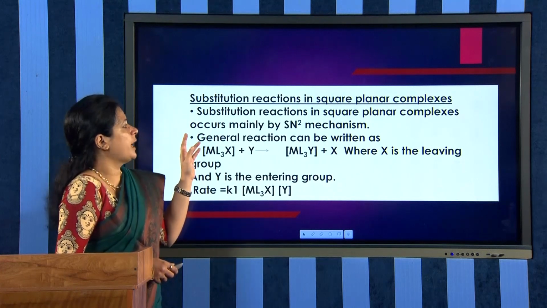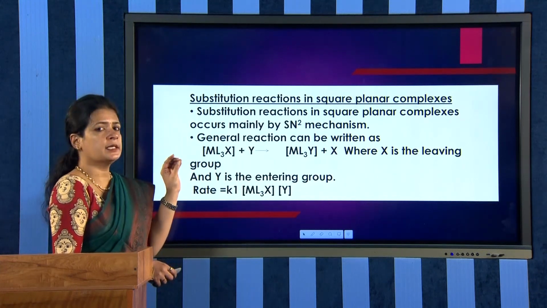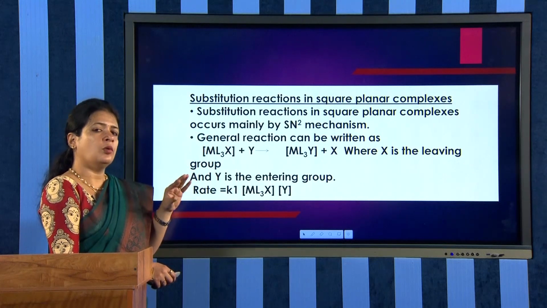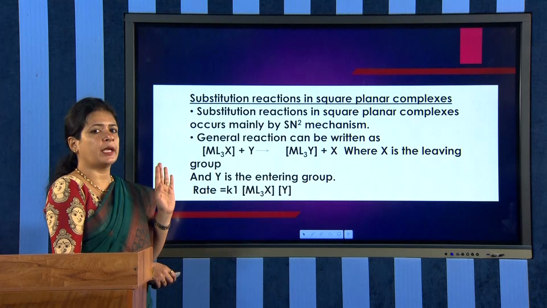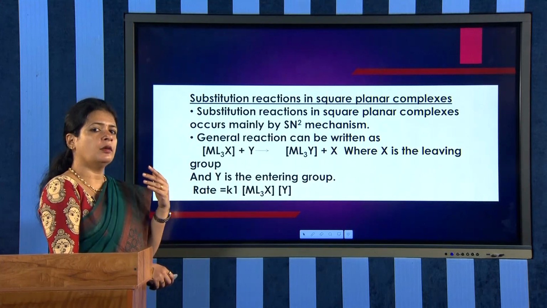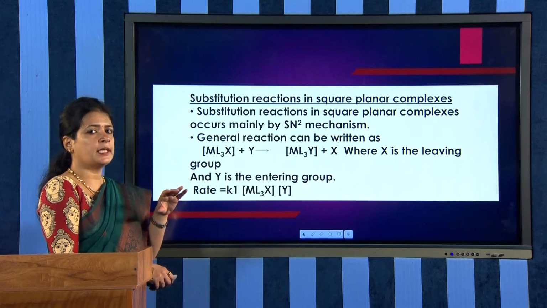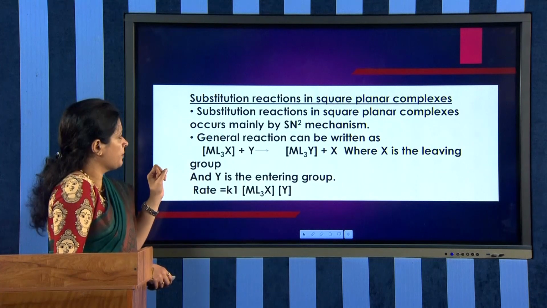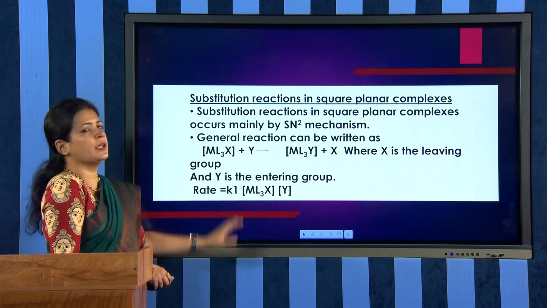The substitution reactions in square planar complexes mainly occur through the SN2 mechanism. SN2 means two species are involved, the starting complex and the entering ligand, in the rate determining step. Generally you can represent the reaction like this.